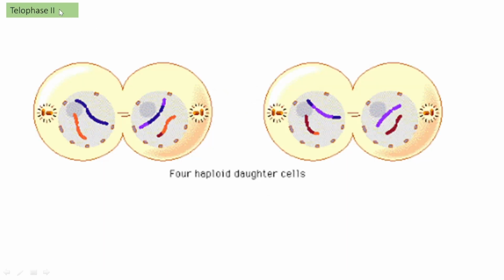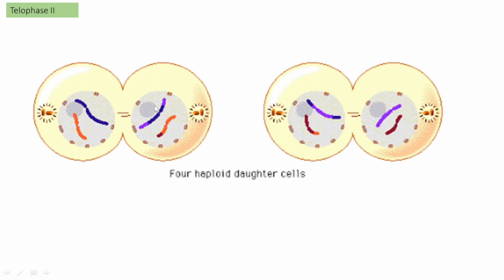The next phase is telophase 2. The separated chromatids form groups and get enclosed inside the newly formed nuclear envelope, and after that these chromatids undergo decondensation. By the end of telophase 2, what results? Four haploid nuclei.